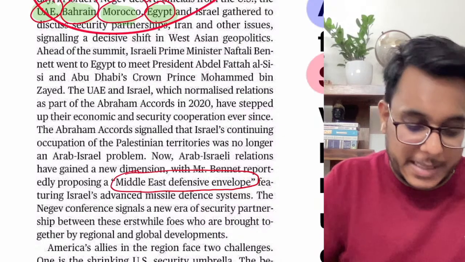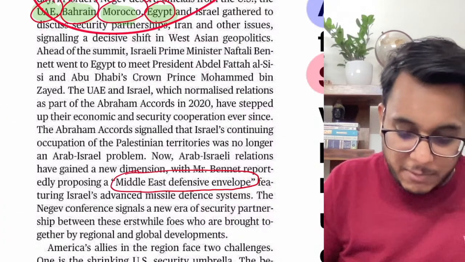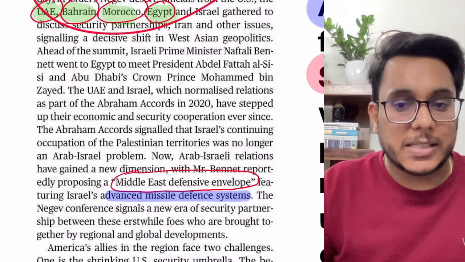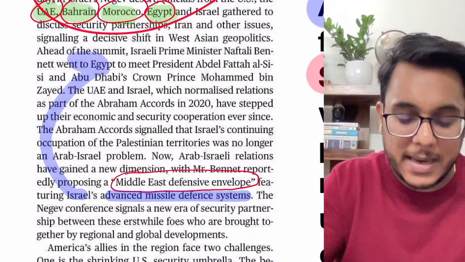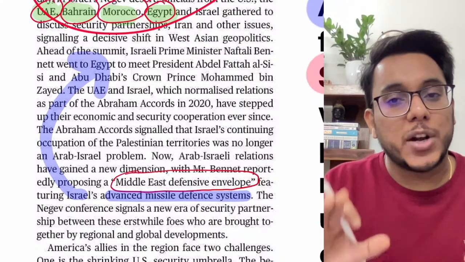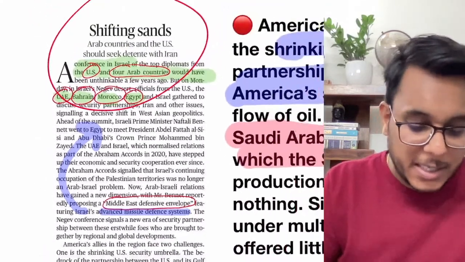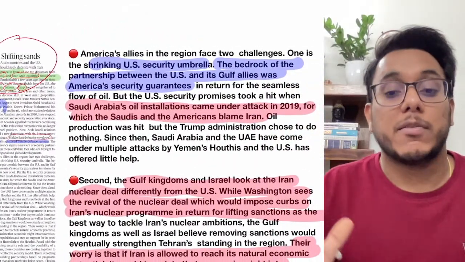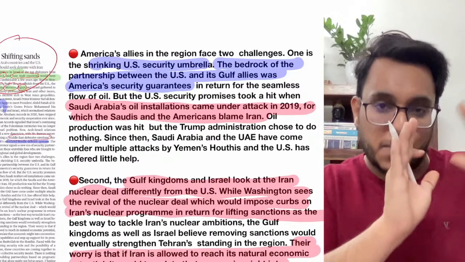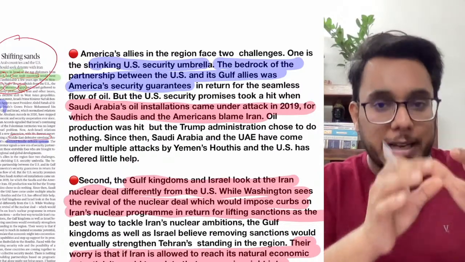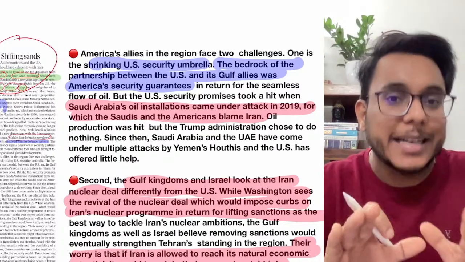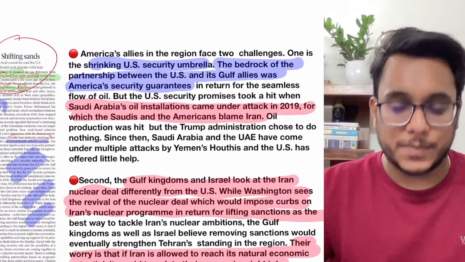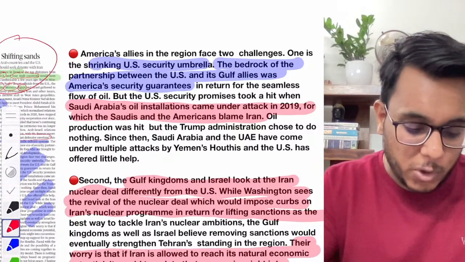Israel had said that it has an advanced missile defense system, and by using this system, Israel can be the guarantor of security for this entire region. Now, this is the meeting that had happened. The specific details of that deal are not directly relevant for us, but guys, the underlying message is very important here.